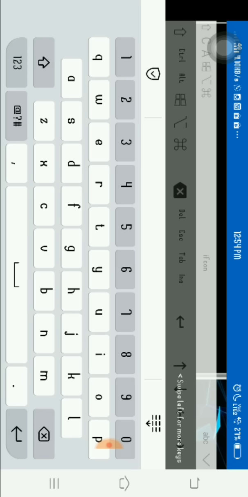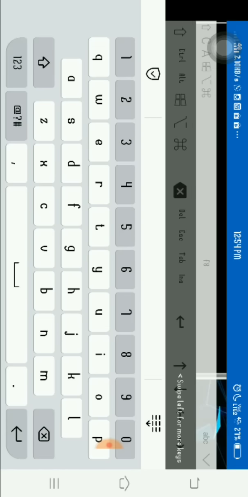Where is my terminal? That's the problem with the Android device, we can't see the full screen. And you can also use an external keypad or mouse. That's the problem. ifconfig. Let's hit enter.